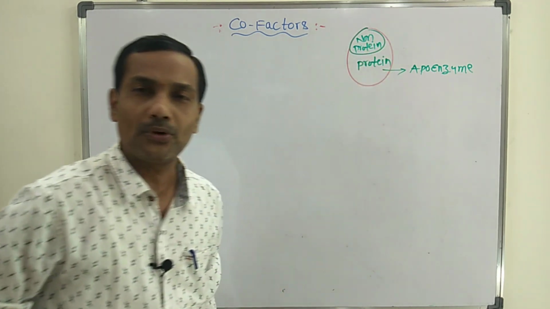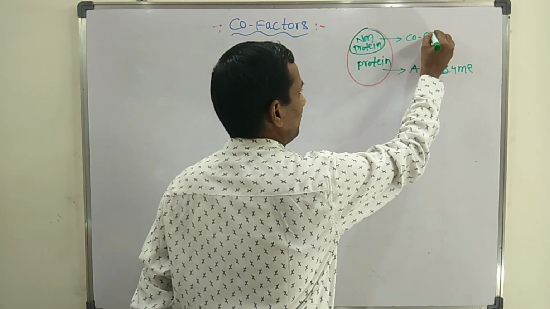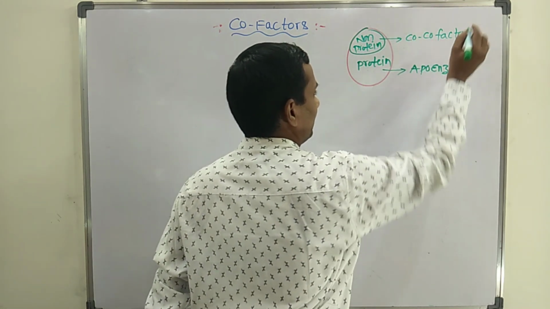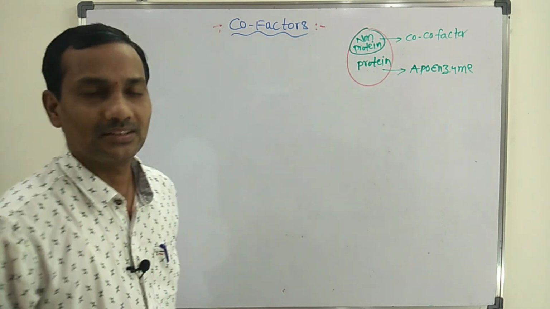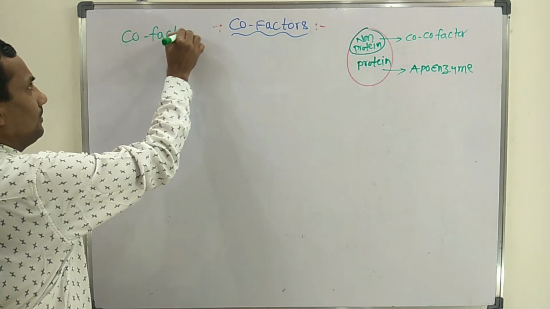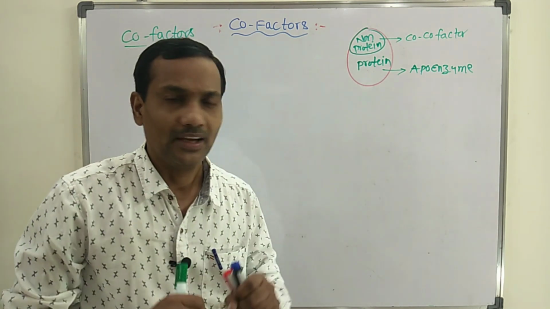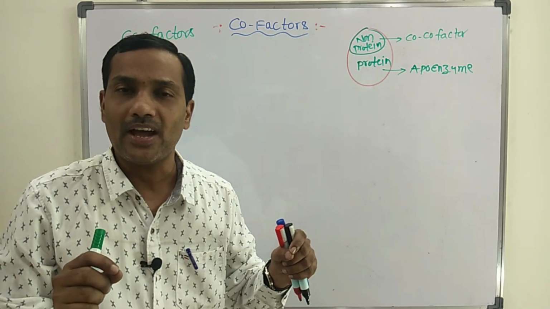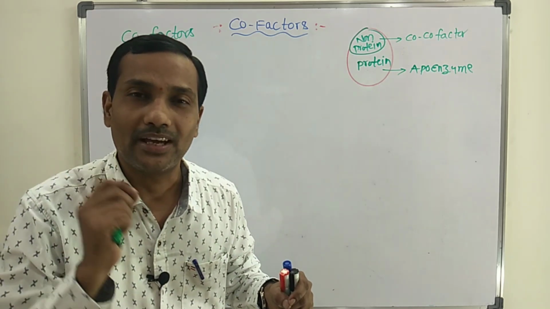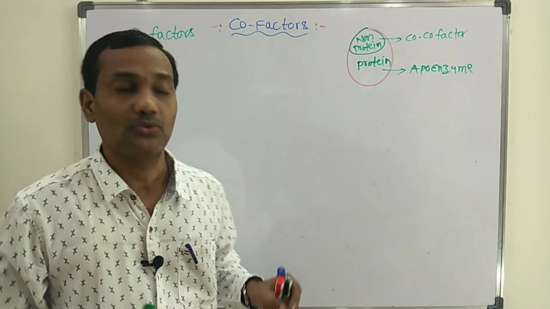This non-protein part of the enzyme is also known as cofactor. The cofactors are compulsory, they are needed for activation of the enzymes. Without cofactor, enzyme cannot perform its function. Catalytic activity you cannot observe.